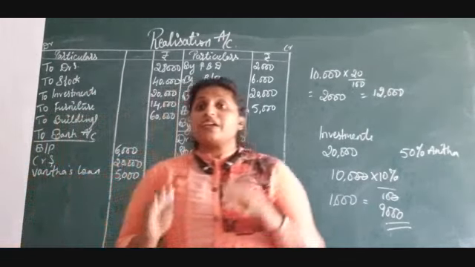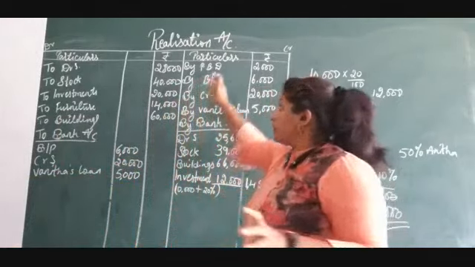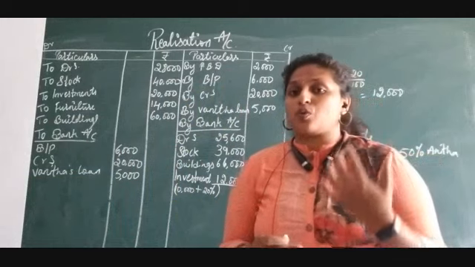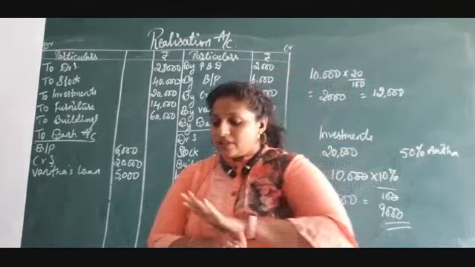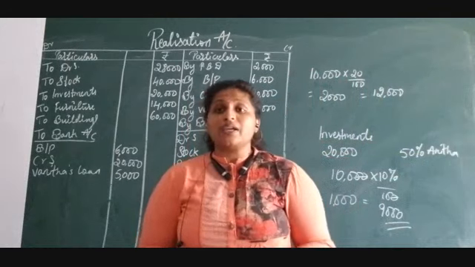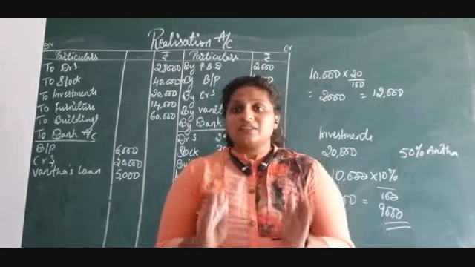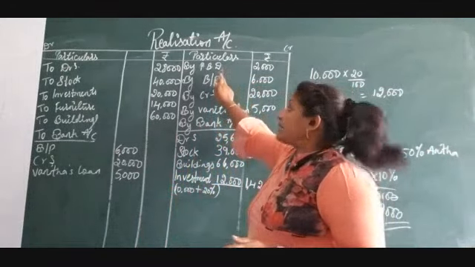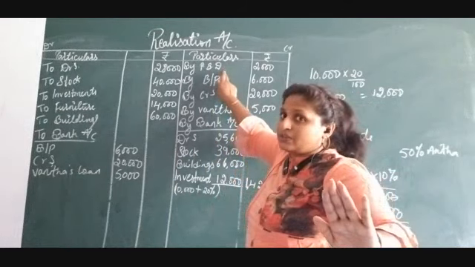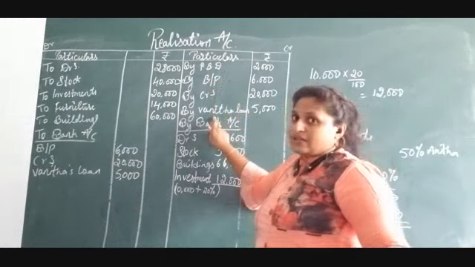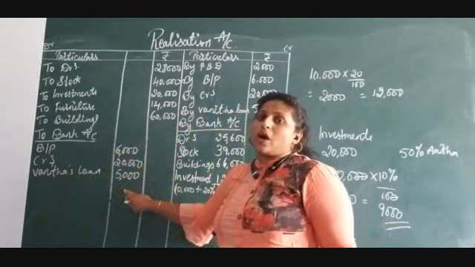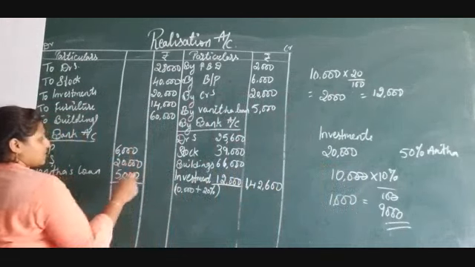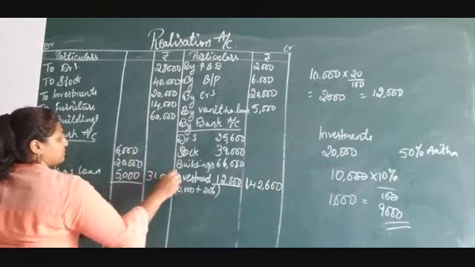If any information is missing related to the liabilities, we assume all the liabilities are paid at their book value. I am once again repeating, there is no information related to the liabilities paid. So in this case, we assume whatever liabilities we have written here, except this PBD. We should not write anything about this PBD. Only the liabilities are paid at their book value. Got it? Now add all these three items, you will get 31,000.